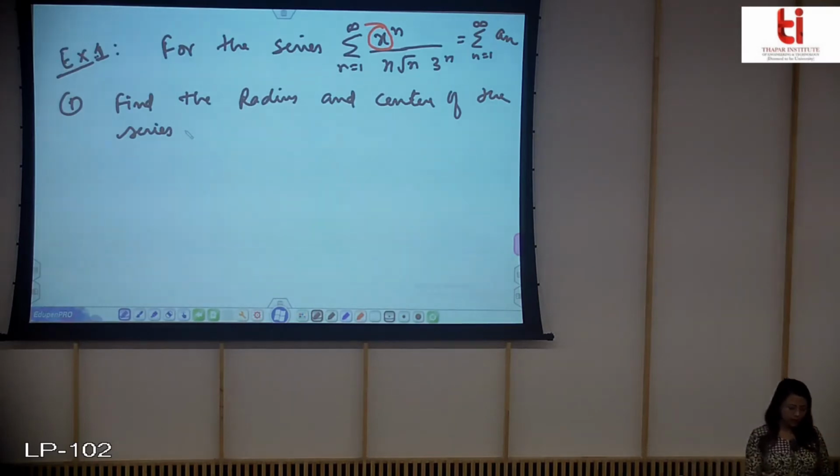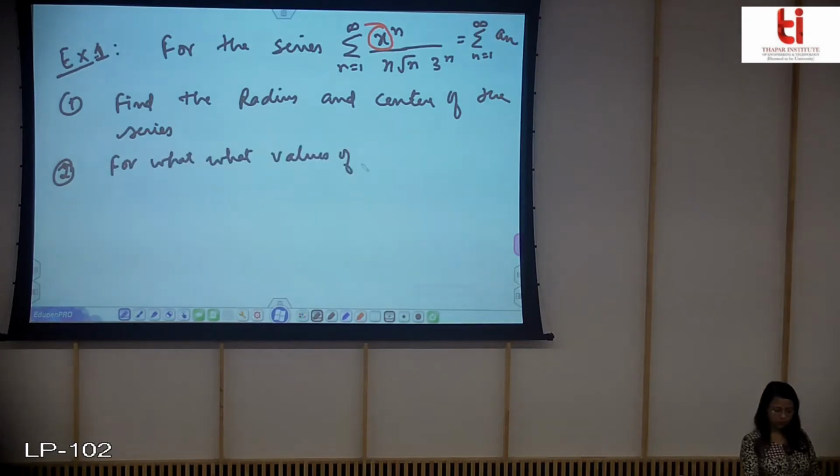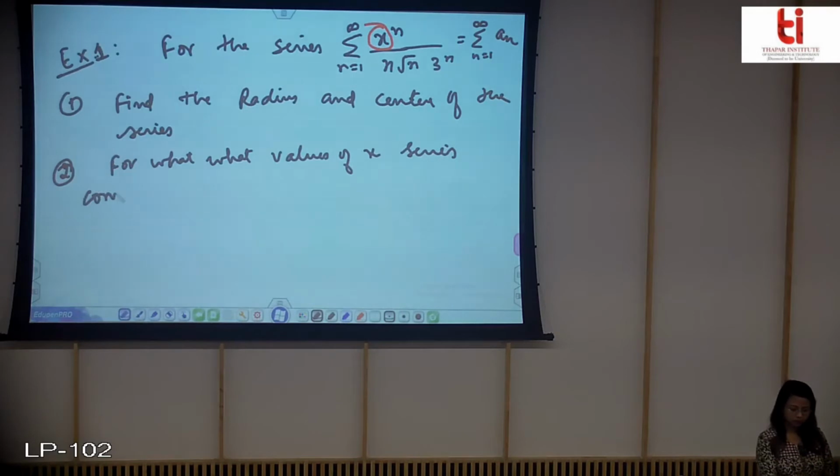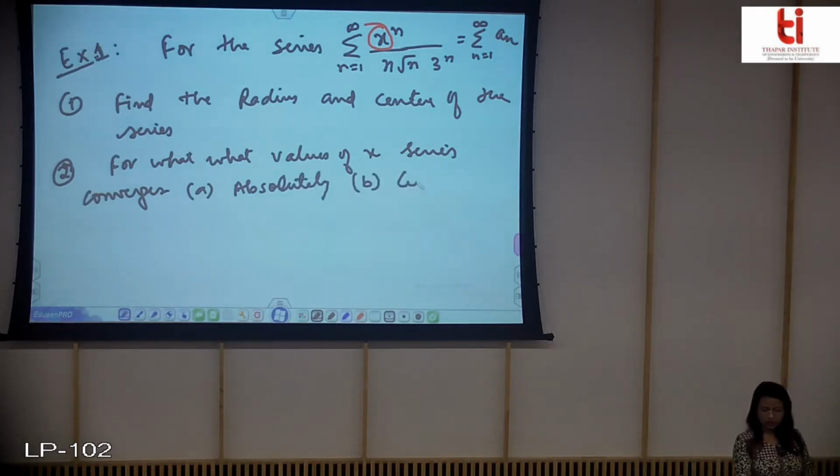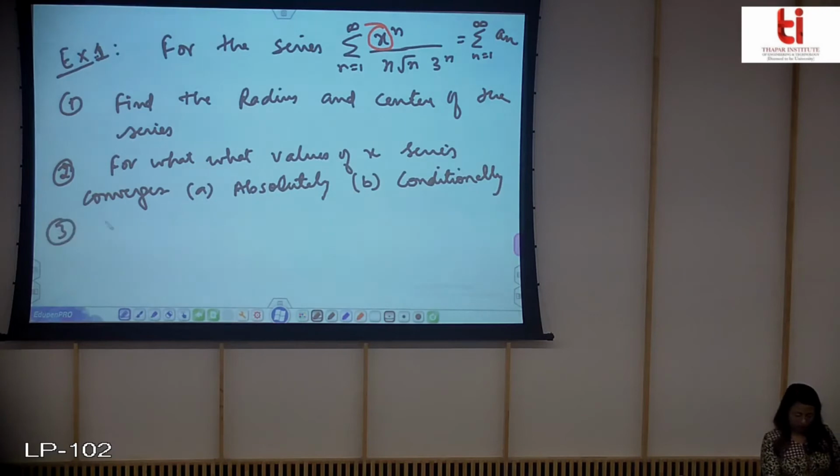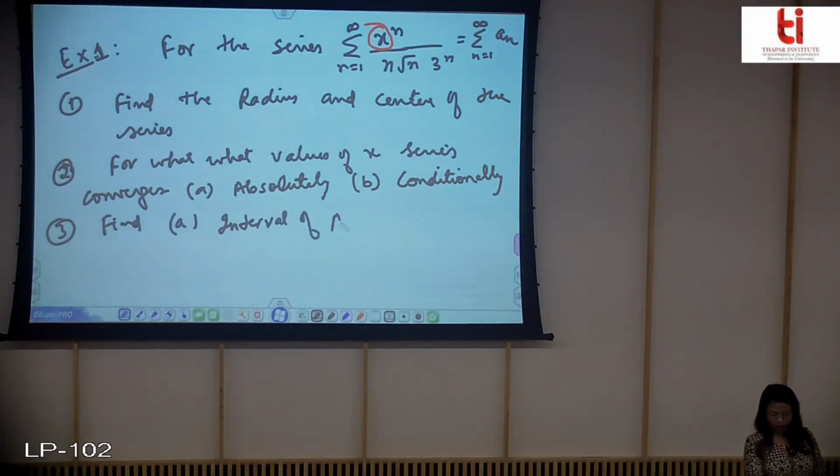Second is, for what values of x the series converges absolutely, and second is conditionally. And the third one is, find first the interval of absolute convergence.